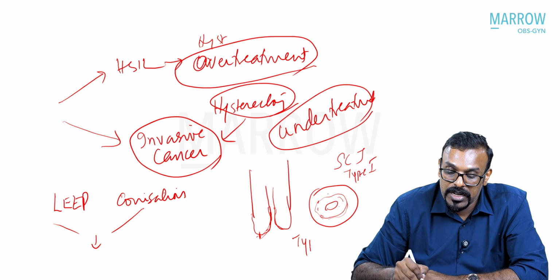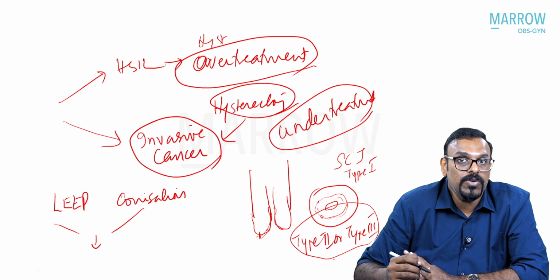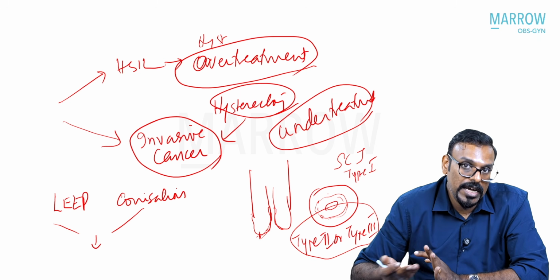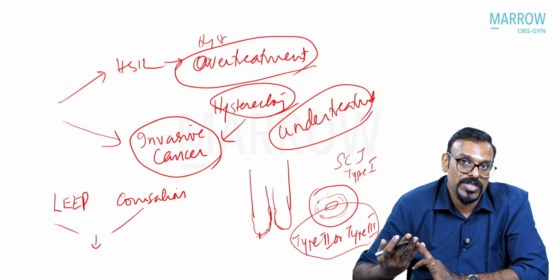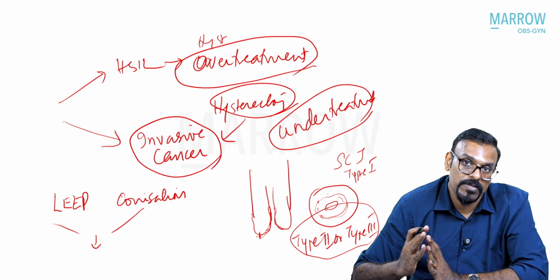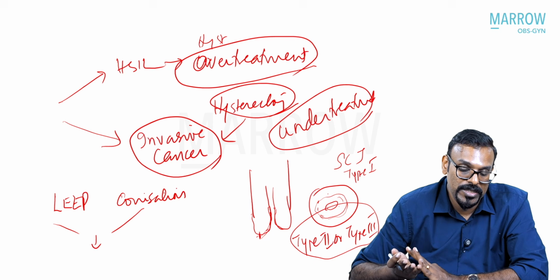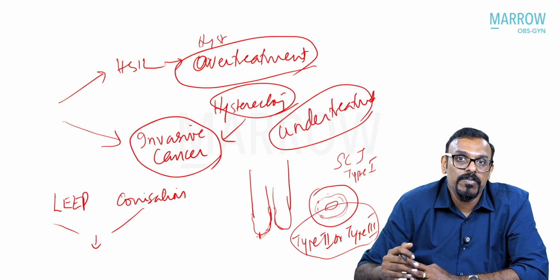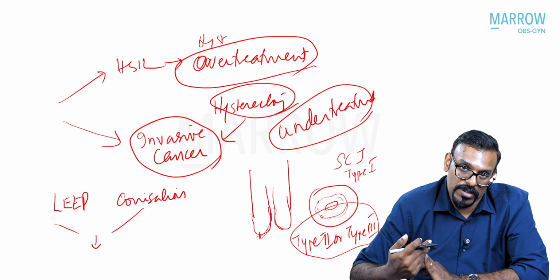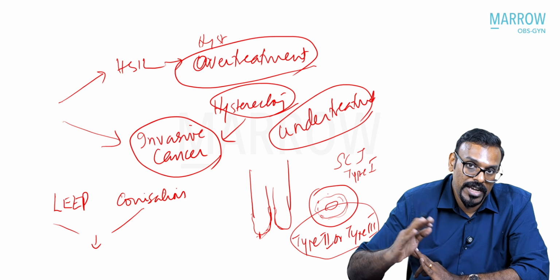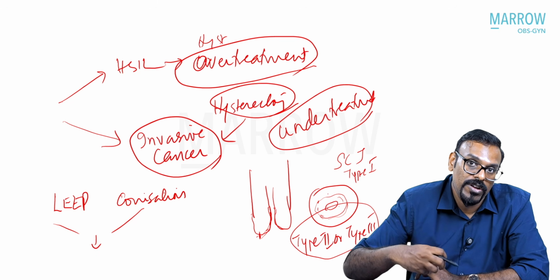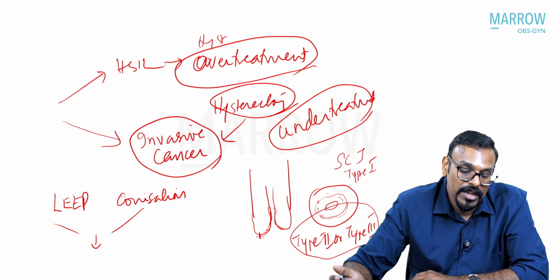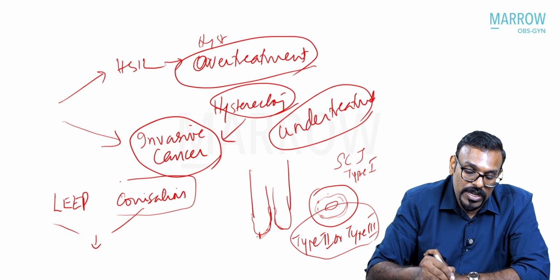Then you might have a type 2 or type 3 transformation zone. In these conditions, you can still take the entire excision using a LEEP, with different modalities like the type 2 excision and a type 3 LEEP excision. But a more foolproof method for getting the entire transformation zone which has receded into the endocervical canal would be conization.